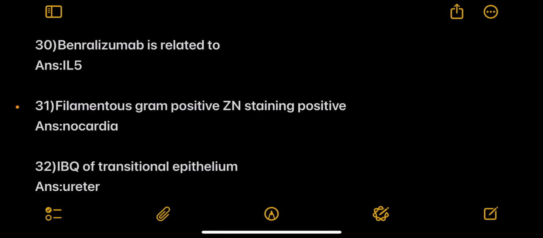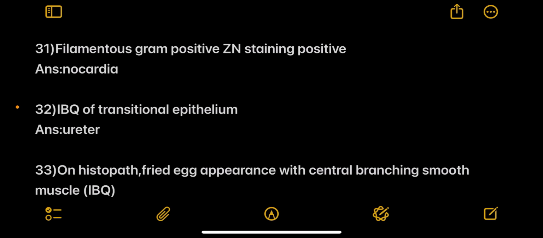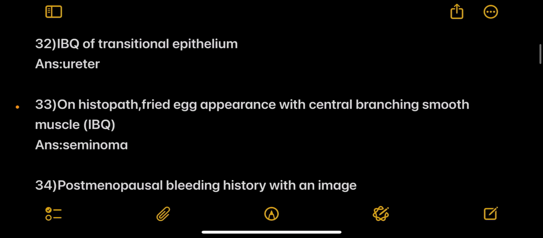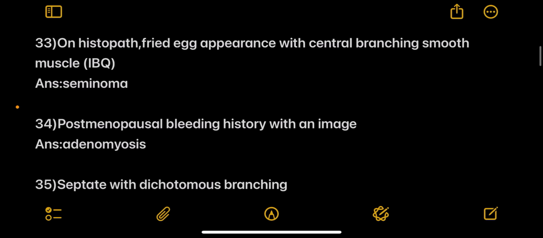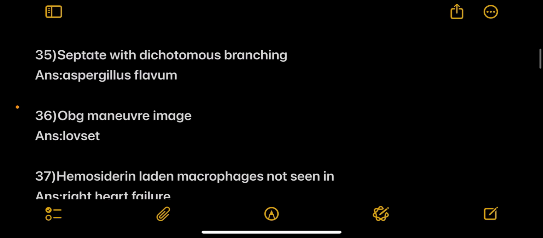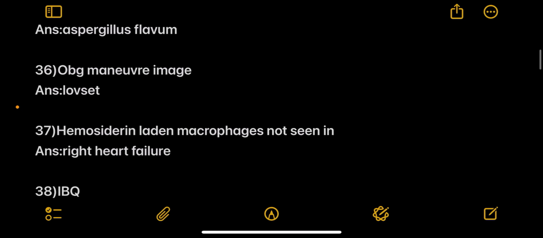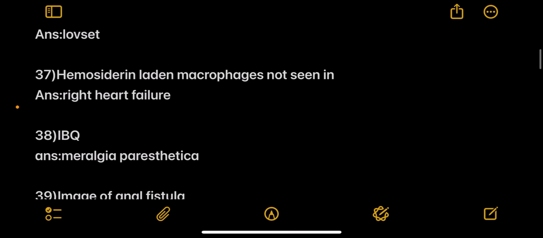Next, benralizumab is related to, answer interleukin 5. Next, filamentous gram positive, ZN staining positive, answer is Nocardia. Next is an image based question of the transitional epithelium, answer is ureter. Next, on histopath, fried egg appearance with central branching smooth muscle, image based question, answer is seminoma. Next, postmenopausal bleeding history with an image, answer is adenomyosis. Next, septate with dichotomous branching, answer is Aspergillus flavus. Next, OBG maneuver image was given, answer is Lovset's maneuver.